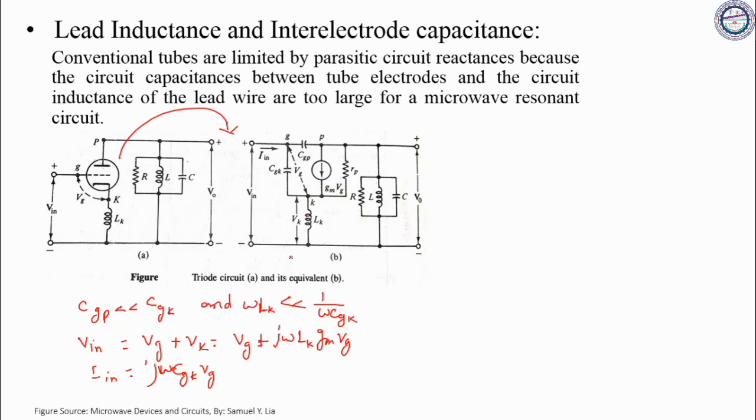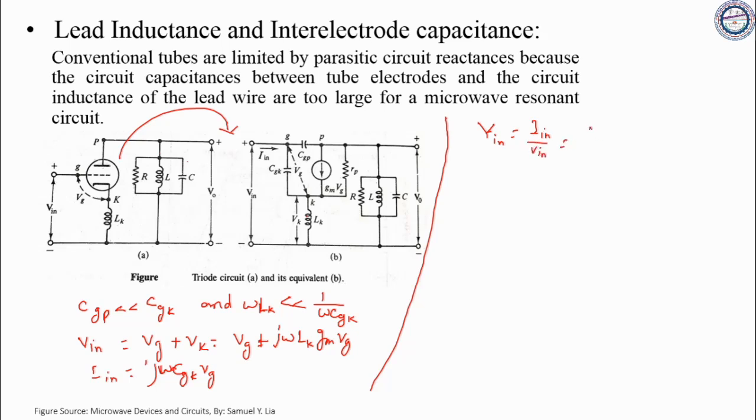You can see In is coming, and we have taken the assumption that Cgp is much less than Cgk, so all the current coming to In will directly come here. To get In and Vin, the input admittance Yin is equal to In upon Vin.